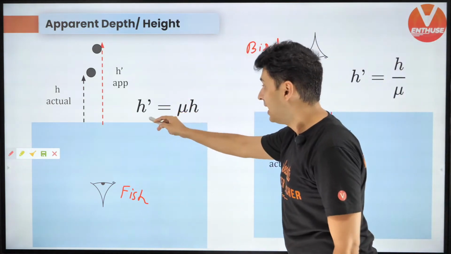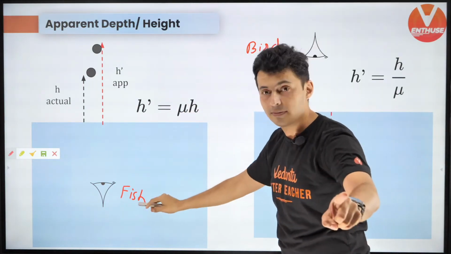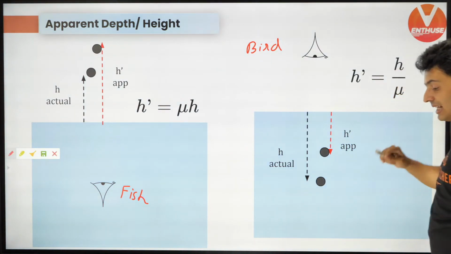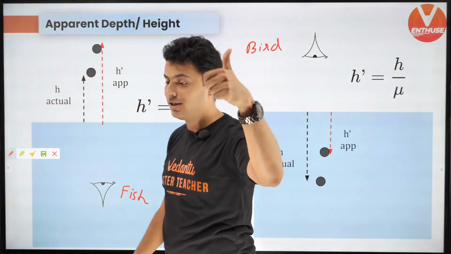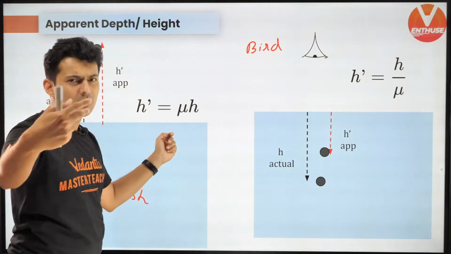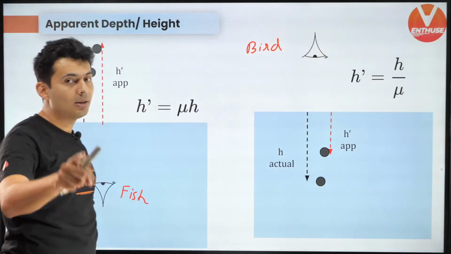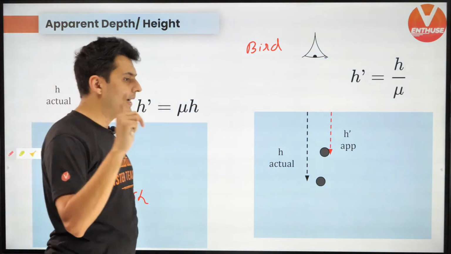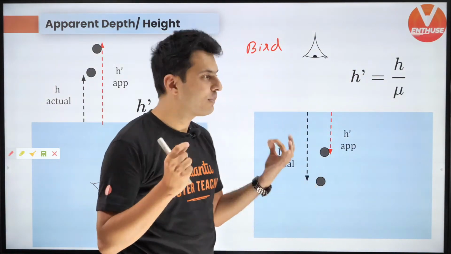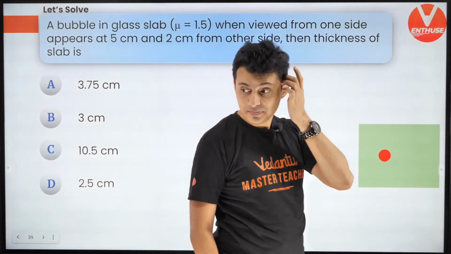So the apparent height is mu times the actual height. Keep this in mind. Apparent height is mu times actual height when you are a fish, and when you are a bird, the apparent depth is 1 by mu times the original depth. Mu is a number which is more than 1. So if you're a fish, multiply by mu. If you're a bird, divide by mu, looking at a fish. And if you're a fish, looking at a bird, multiply by mu, whatever that actual height, you'll get the apparent height. So let's solve a problem based on this.